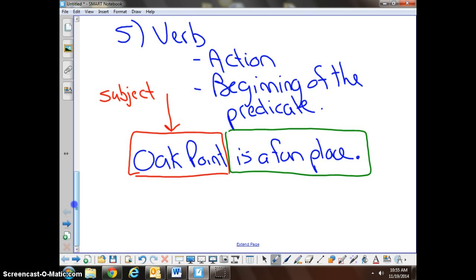It's a fun place. That is the predicate. So what about Oak Point? Well, it's a fun place. So that is our predicate. In this case, the verb is. It's the beginning of the predicate. It's not really an action. It's a state of being. But it actually is considered a verb. So our verb in this case is the word is.